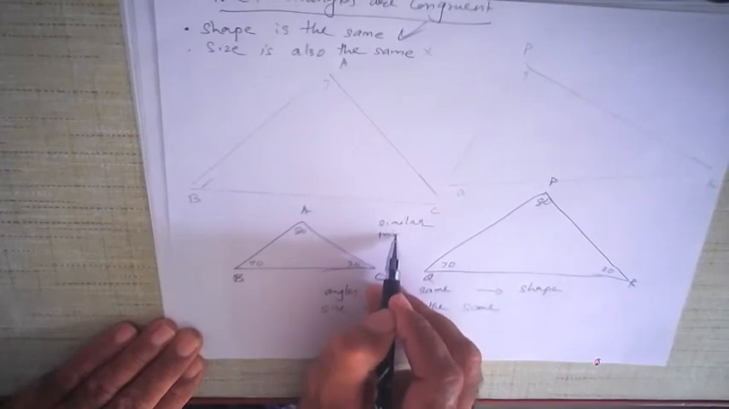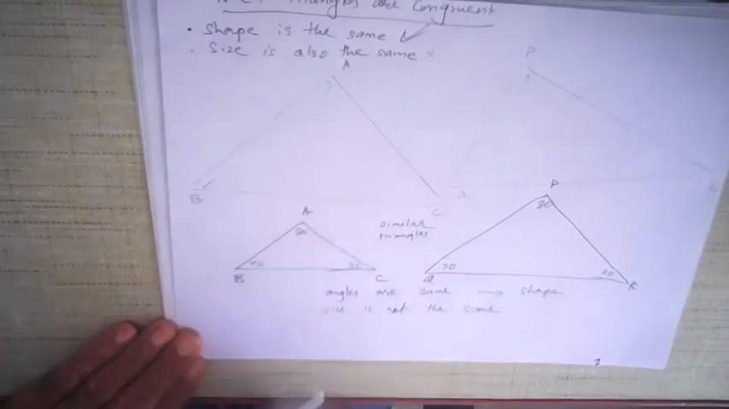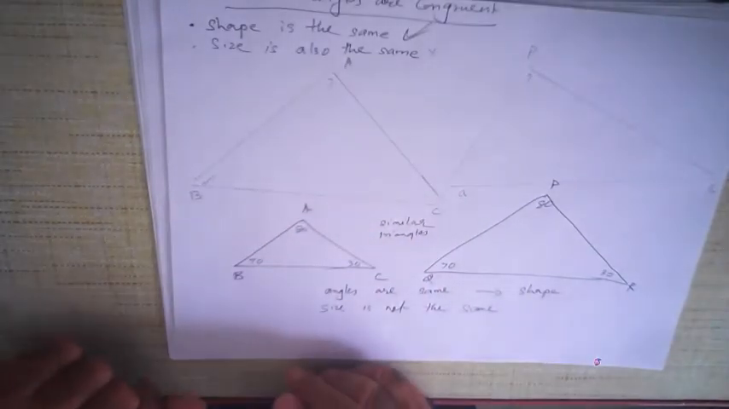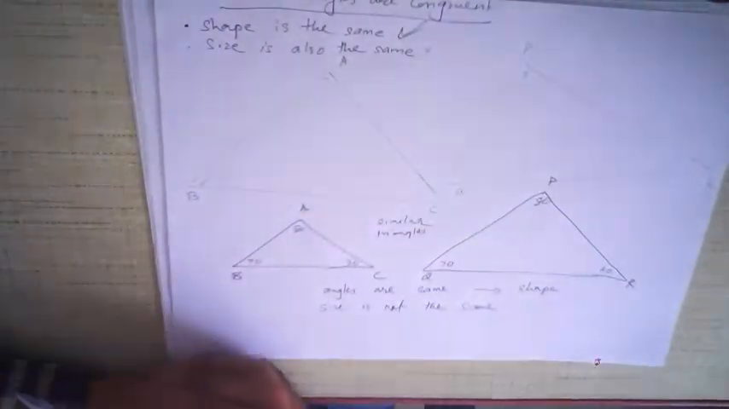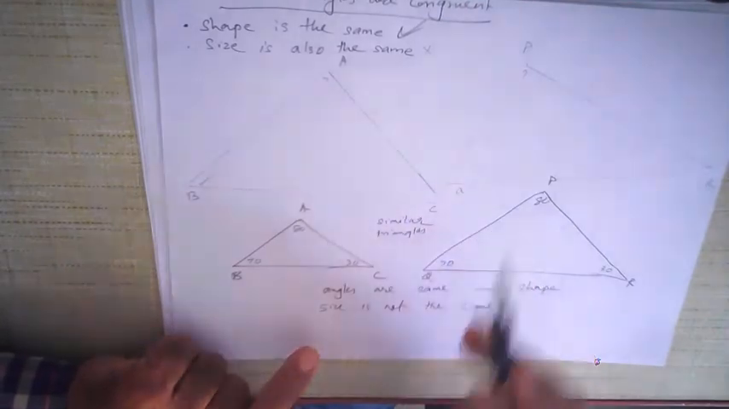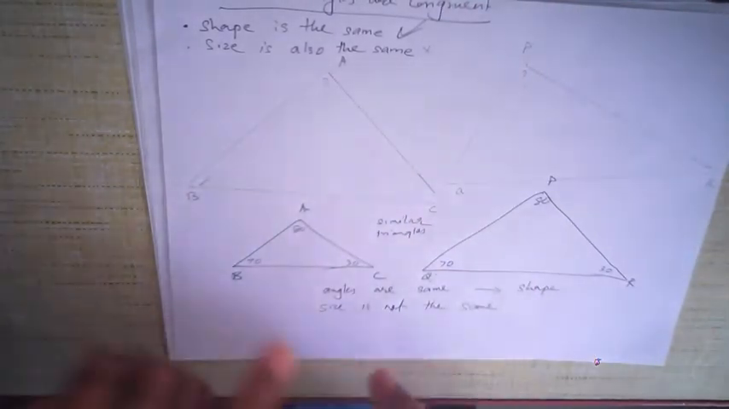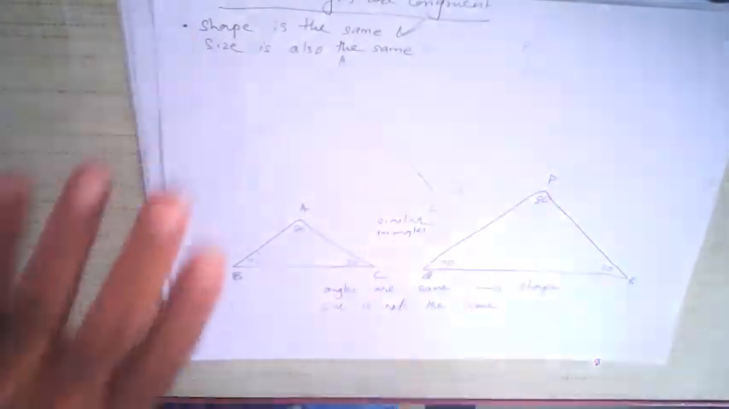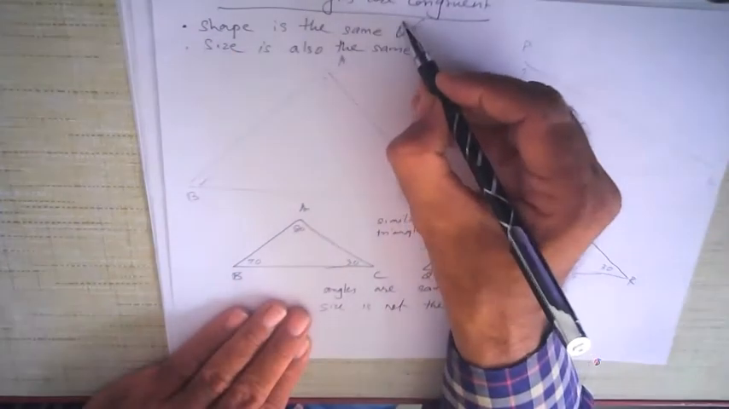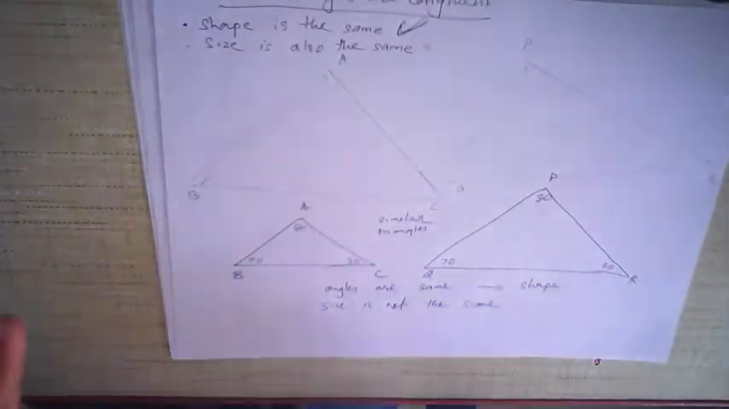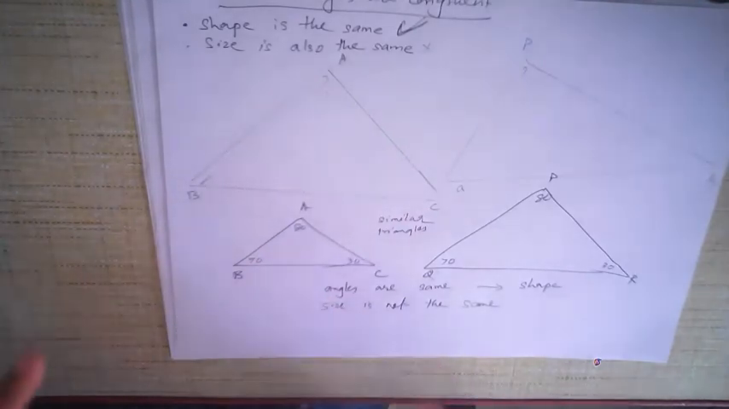Now why are they similar? Because number one, their shapes are the same, their sizes are different. But what about congruent triangles? Congruent triangles have the same shape and the same size. So if the shape is the same and the size is also the same, they become congruent triangles. But congruent triangles are always similar because they satisfy the first condition. The necessary condition for triangles to be similar is that they should be of the same shape. Size may differ; they may be bigger, or they may be the same also.